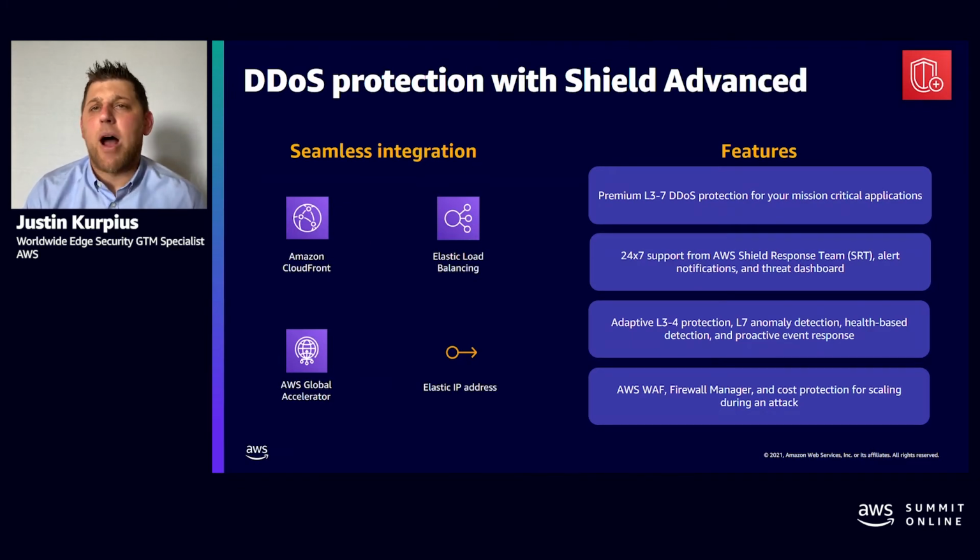I'll start with the Route 53 health-based detection. What we wanted to do, and we always want to be in tune to providing the best service possible while also reducing false positives. That's always the game and the approach here in security. So with Route 53 health-based detection, we also look at the health of the application that we're protecting.